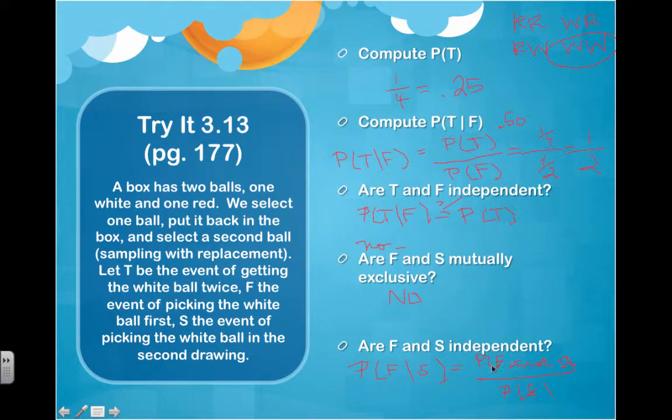The probability of F and S, picking a white ball first and second, is 1 out of 4. And the probability of picking a white ball second is 2 out of 4. So that's going to be 1/2. Then the question is, what's the probability of picking a white ball first? And that is also 1/2. So yes, they are independent.